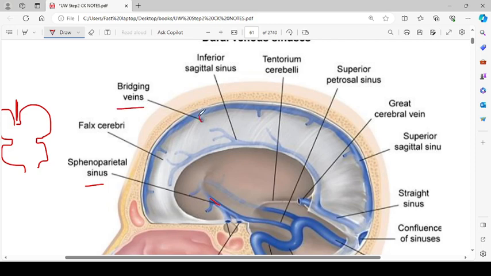Then the bridging veins are like this. These are connecting to the extradural system. These are basically draining into the extradural system. So whenever the person is having rapid falls, these can get torn, and when they are torn, the person can have subdural hemorrhages, subdural hematoma. And this is the inferior sagittal sinus.